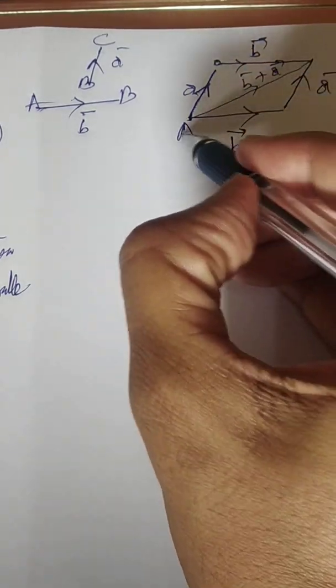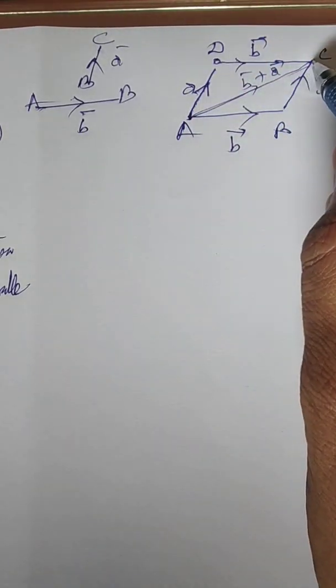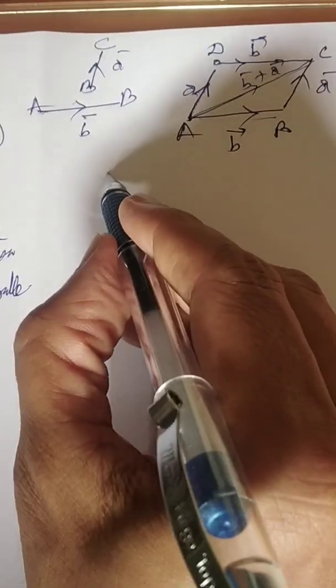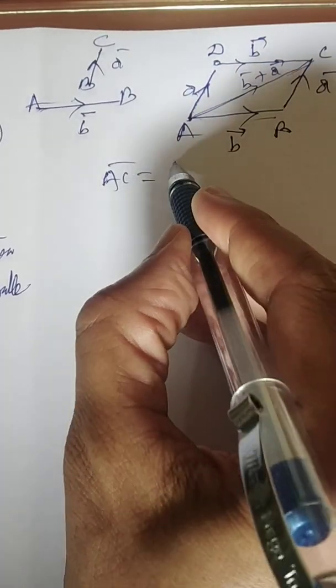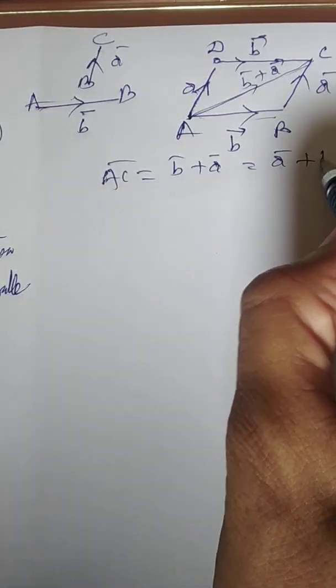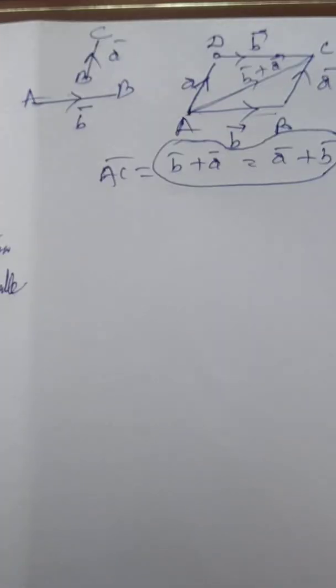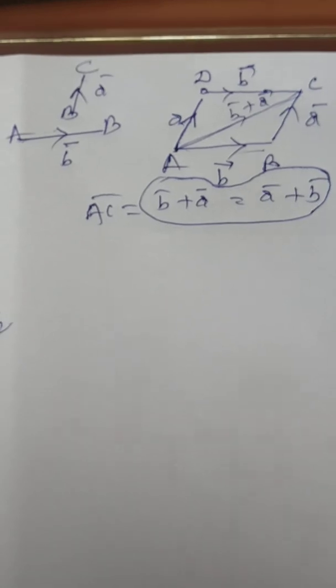In this scenario, suppose I call it ABCD, then this vector is denoted in two ways. One is the AC vector is denoted by B plus A. If you look at the upper triangle, it is denoted by A plus B. If you look at this, it will give you that vector addition is commutative.